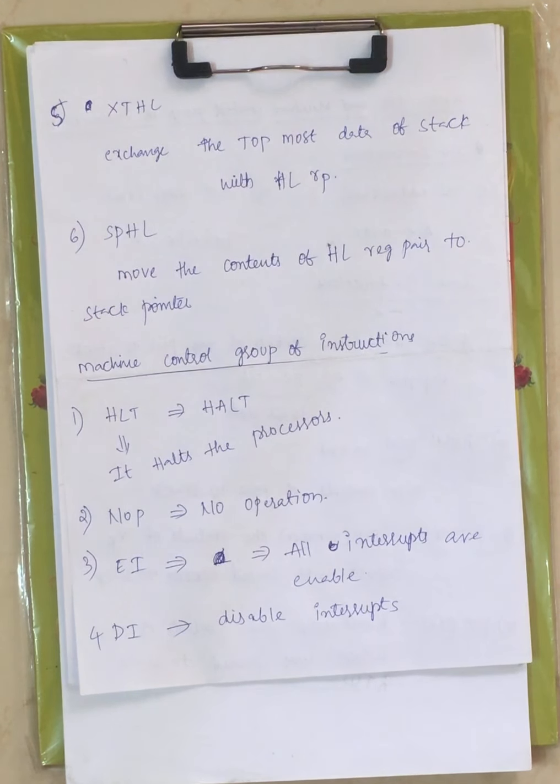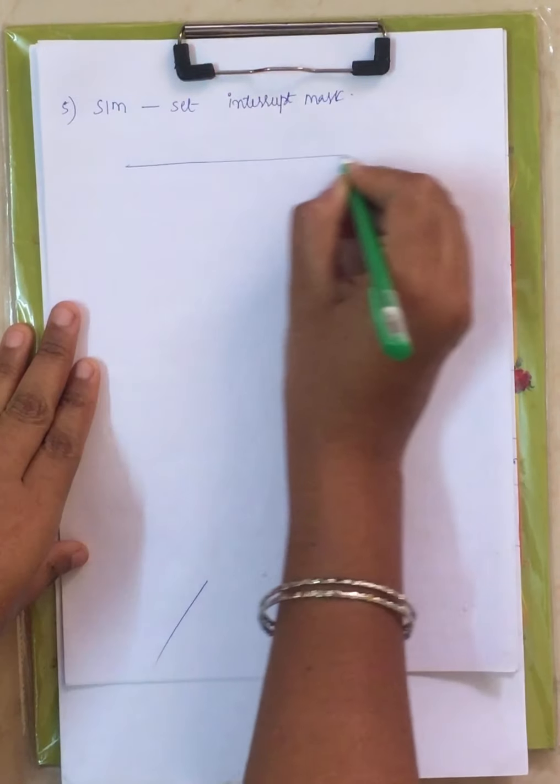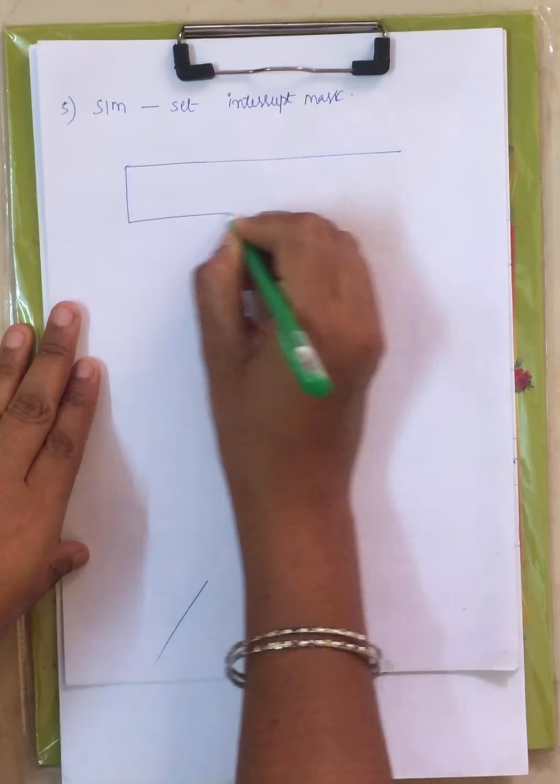Now after this we have the 5th machine control group instruction, that is SIM, set interrupt mask. SIM, that is set interrupt mask. Now this is an 8-bit register. Now let me represent that 8-bit notation.